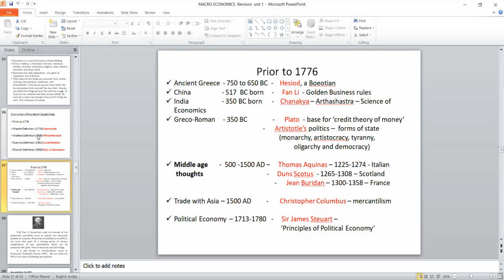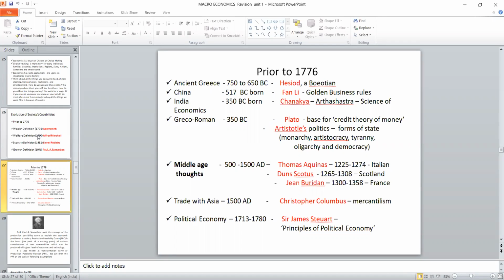Finally, a breakthrough was reached because of Columbus. He made a voyage and reached the same place, and he established that the globe is round. Because of his invention, mercantilism started in Asia. He discovered Asia, and people were ready to do trade with Asia. Finally, Stewart gave a new concept called principles of political economy.